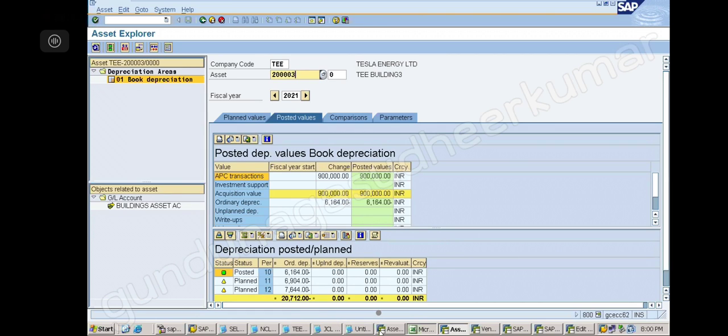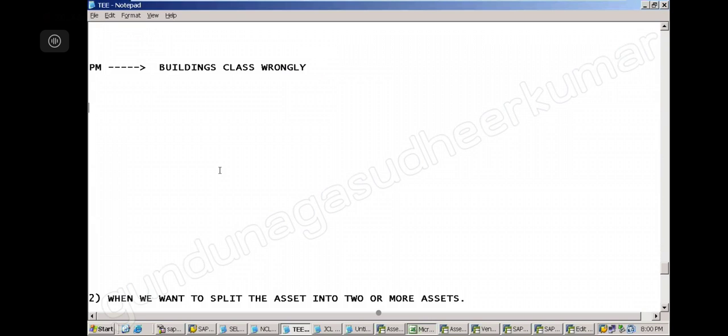Let us take this example. So now the 2 lakh 3 asset is in the buildings class wrongly. Which number do we have now? 2 lakh 3, space 0, main asset. So now under the plant and machinery class, I will create a new asset master.